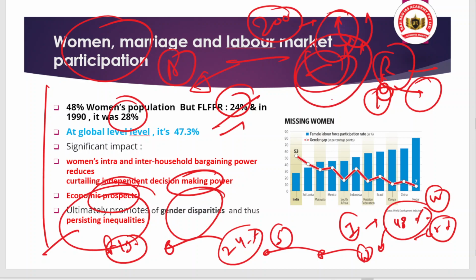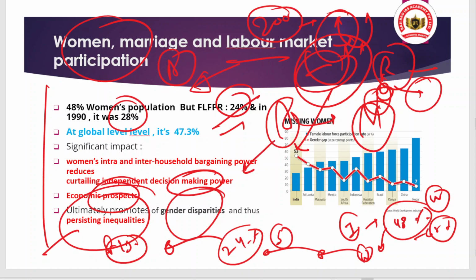It is because of the transition of the economy from the agriculture sector to the manufacturing sector. In agriculture, women participated more because the agricultural land was in close proximity to the residence, and they were more engaged in these activities.